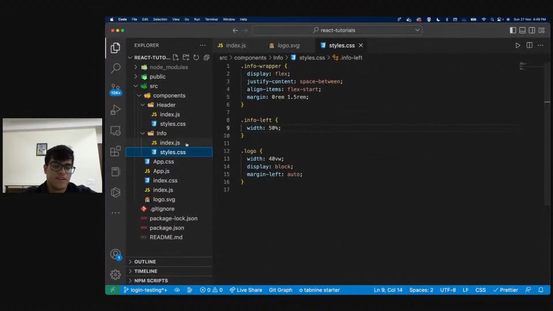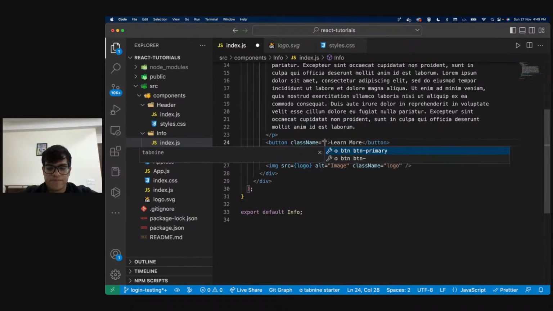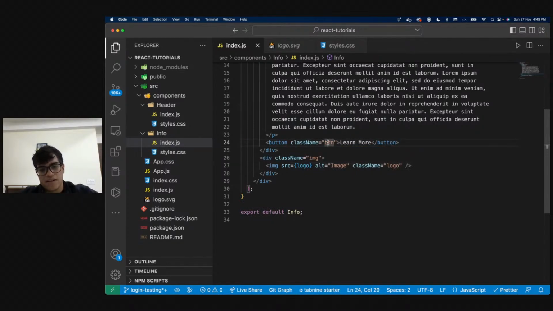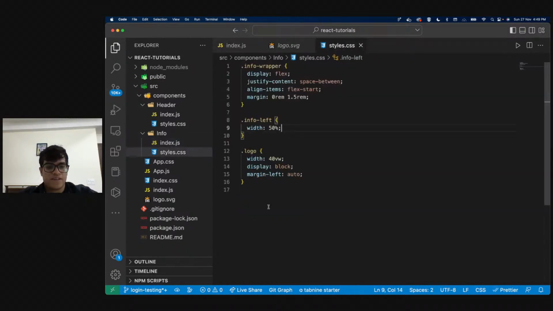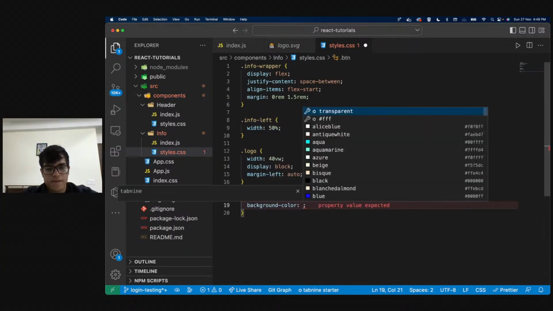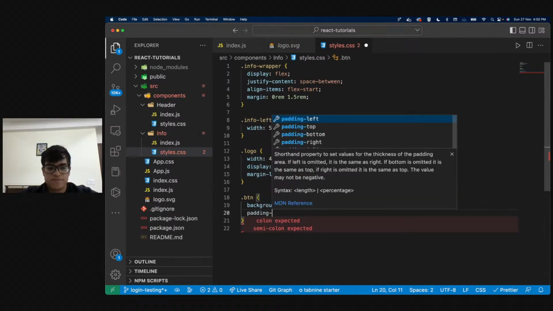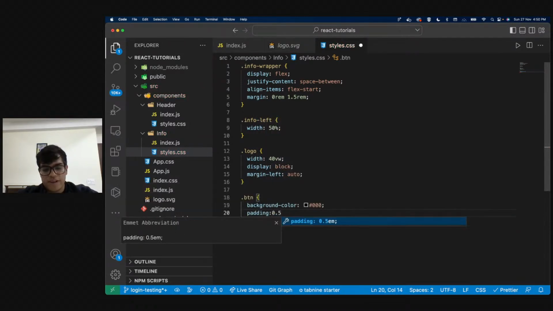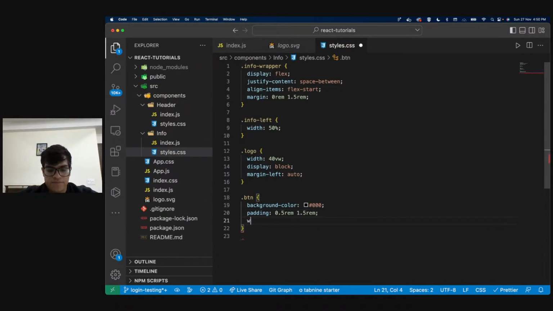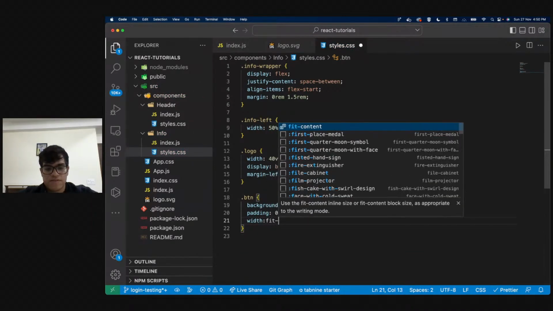If you want to style the button, I'll give this button a class name, button or btn, and now I'll say .btn, and over here I'm going to give it a background color of #000, padding of 3.5rem and 1.5rem, and width fit-content.